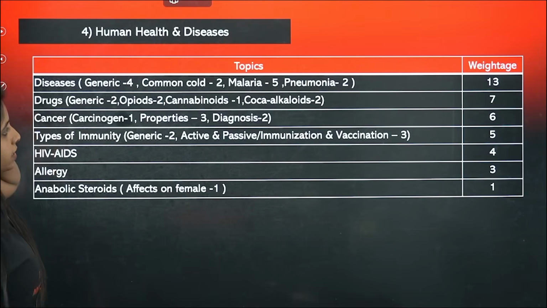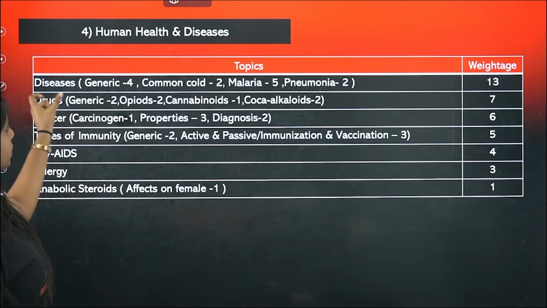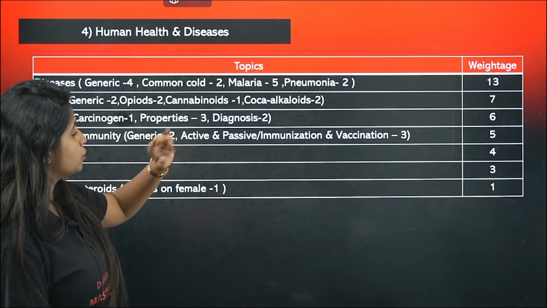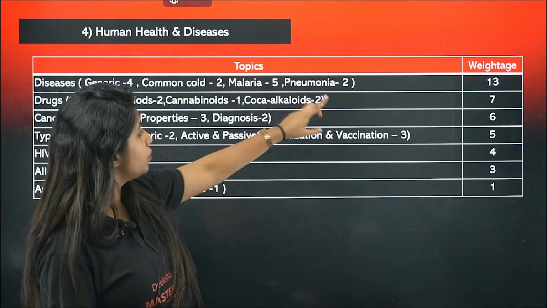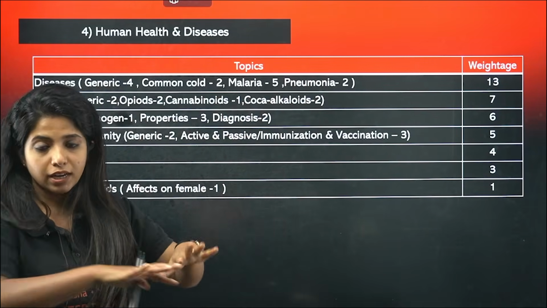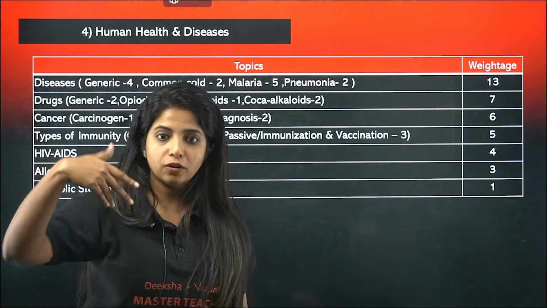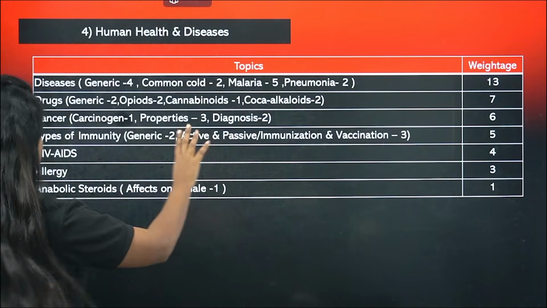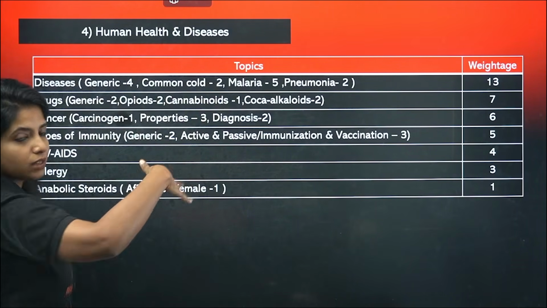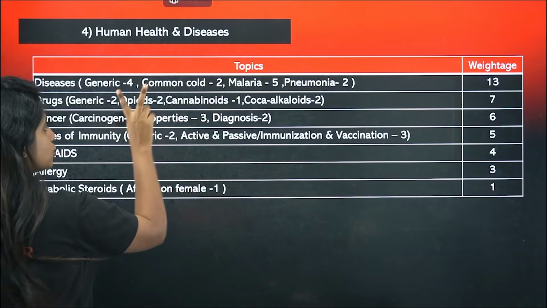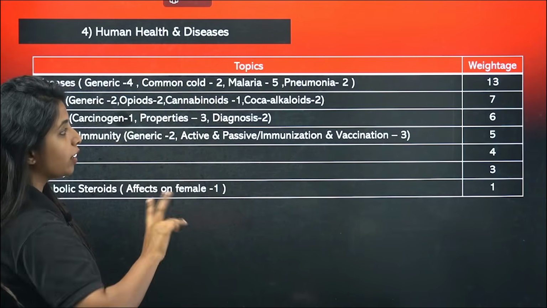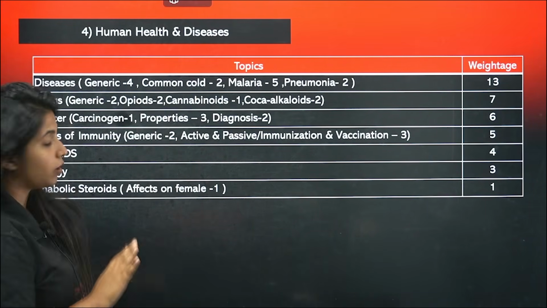Now, human health and diseases, these are the topics which are there. From diseases, general disease, common cold, twice questions have come. Malaria 5 times, pneumonia 2 times, and generic 4 times. Generic as in where every information of disease is important. The first part of the chapter, it's very important. 13 questions. Drugs, generic 2, as in everything included 2. Opioids 2, cannabinoids once, and coca alkaloids twice it has come. 7 questions have come from there.